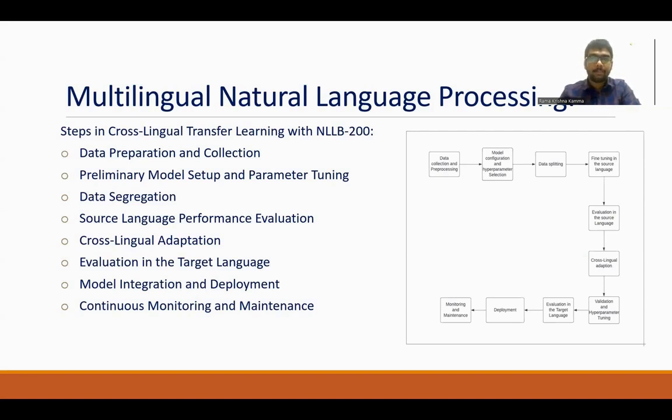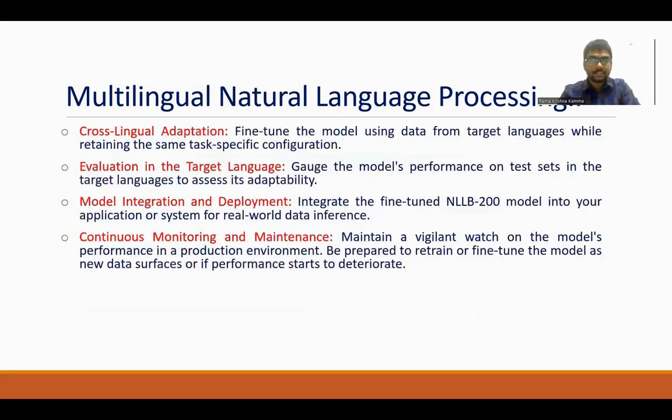Finally, we have to monitor and maintain all the steps we have performed so far. So this slide explains the same thing that I have explained.